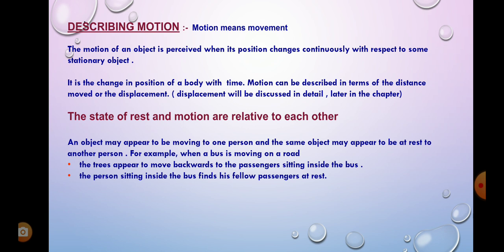Motion can be described in terms of the distance moved, or through displacement, or speed, or velocity and acceleration, which you are going to learn one by one in this chapter. Okay, so in detail let us study it later. So this is how we are going to describe the motion in terms of distance traveled, or displacement, or speed, velocity, acceleration.